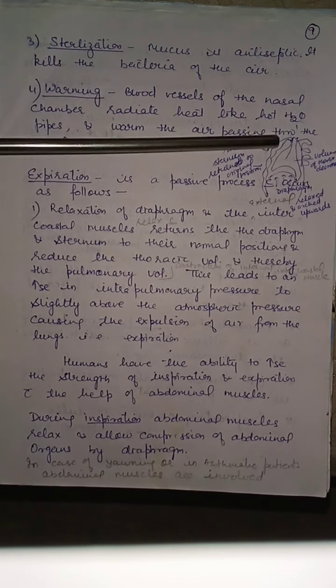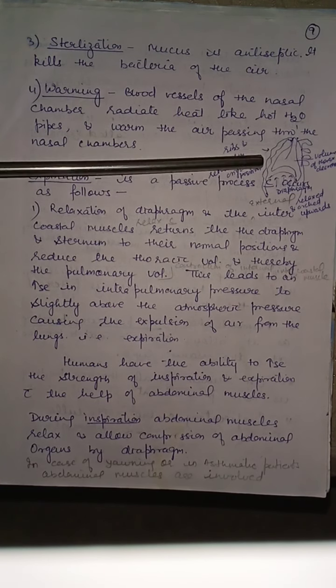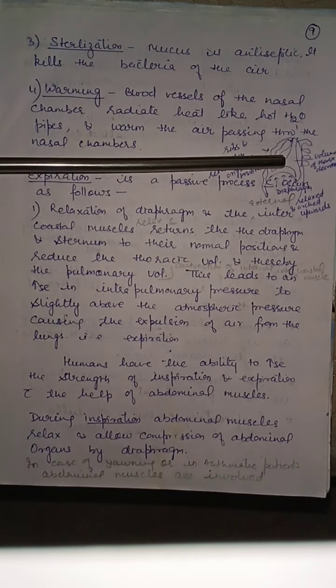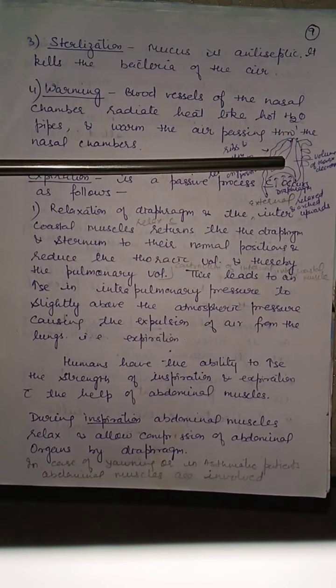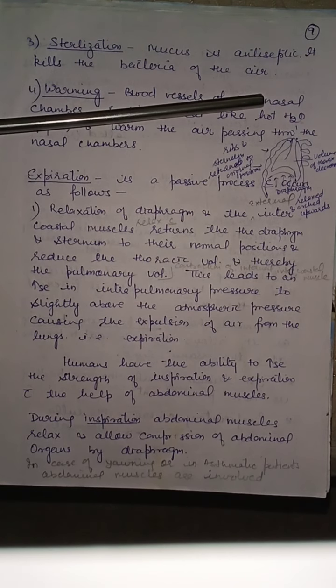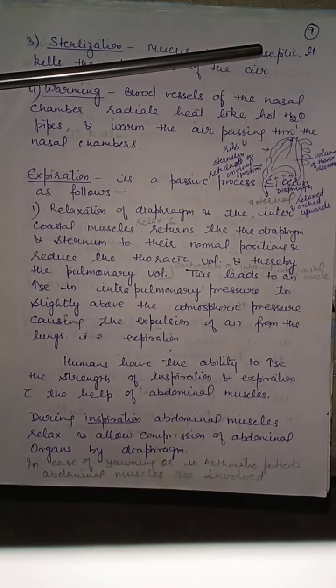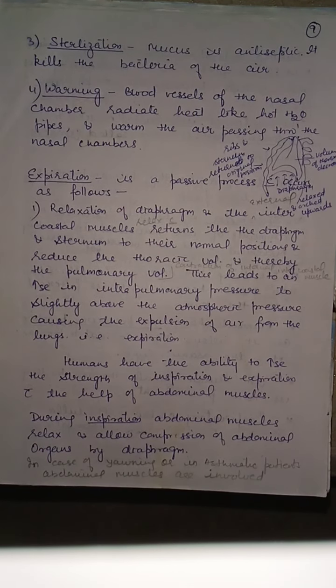External intercostal muscles will also relax and the rib cage will come to its original position. The overall volume of the thoracic cavity decreases, but the pressure inside the lungs increases above the atmospheric pressure. Therefore, the inhaled air is thrown out. So, expiration is a passive process because no contraction takes place, only relaxation.